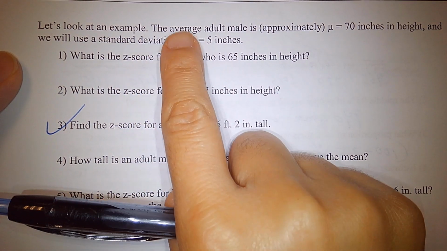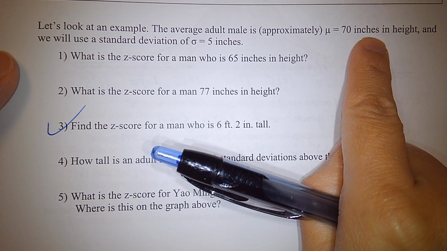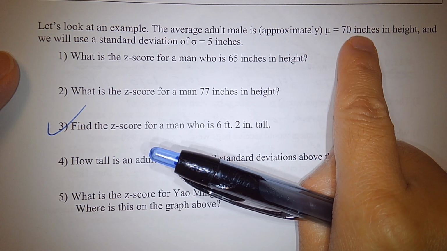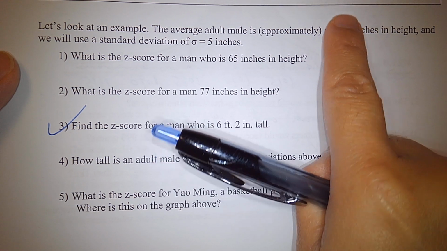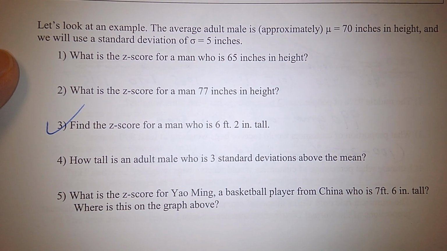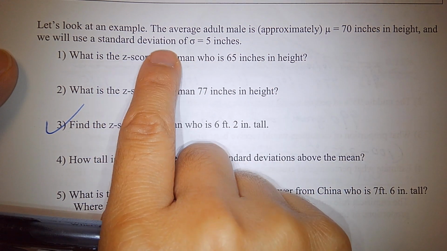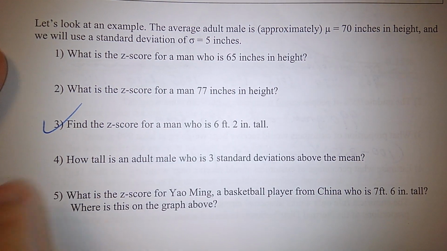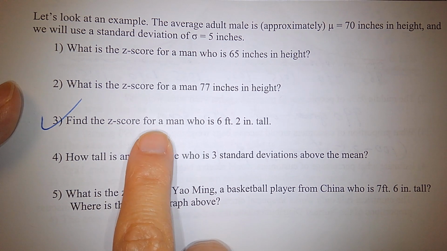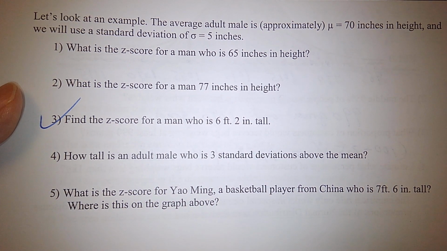So, the average adult male has a height of 70 inches. Well, what is 70 inches in feet and inches? A foot is 12 inches, right? So it's going to be 5'10". So 5'10" is the average height, 70 inches average. And the standard deviation is 5 inches. Question 3: find the z-score for a man who is 6 feet and 2 inches tall.